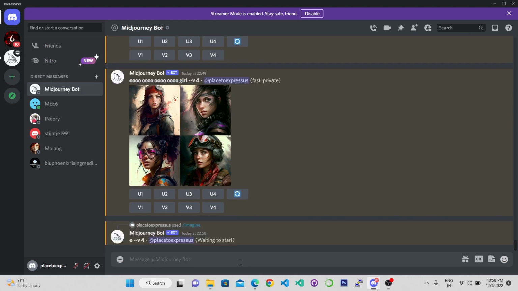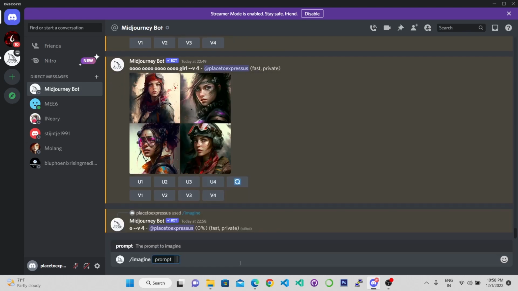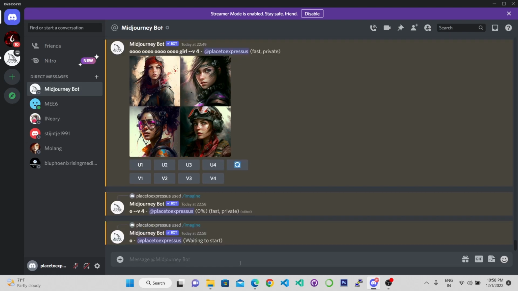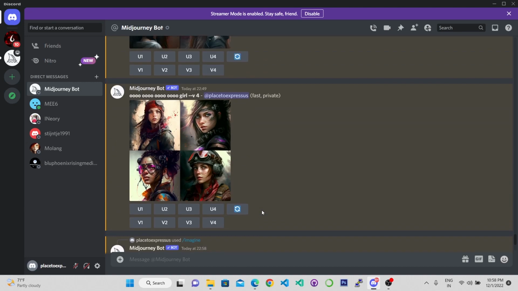Earlier was V3, and if you want to try V3, you just need to type your /imagine and type your prompt. So these are the prompts or tricks I'll be sharing. They don't work with the previous version, or don't work that well. They do not give such elaborate results with version 3, but with version 4 they give really fabulous and beautiful results. While it is generating, I can show you.